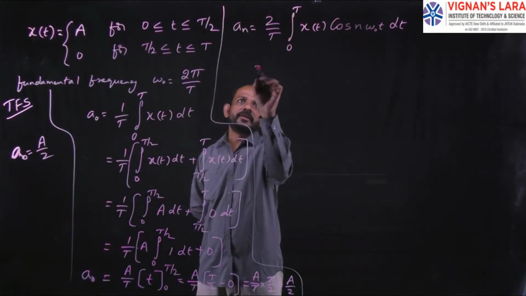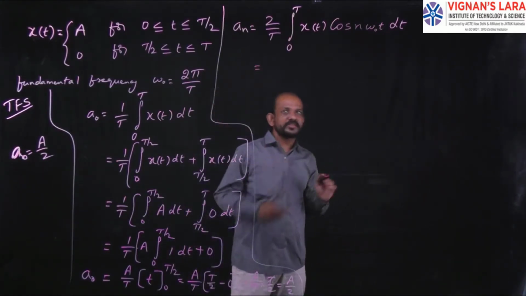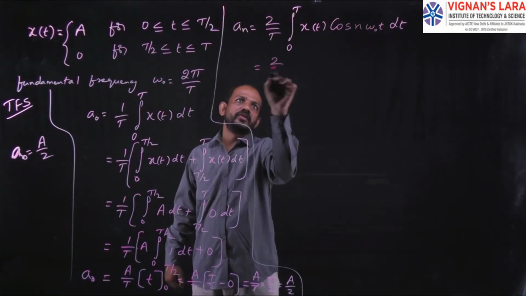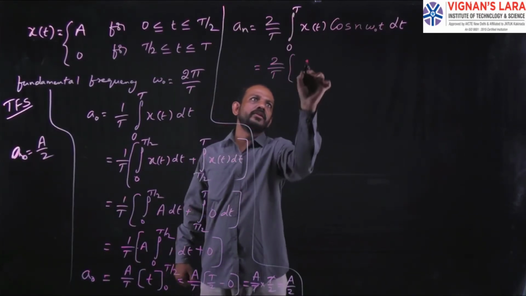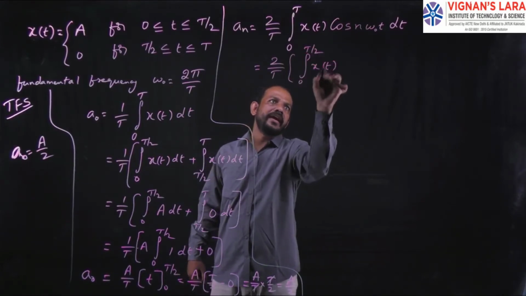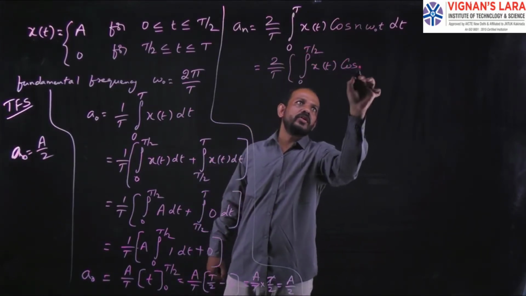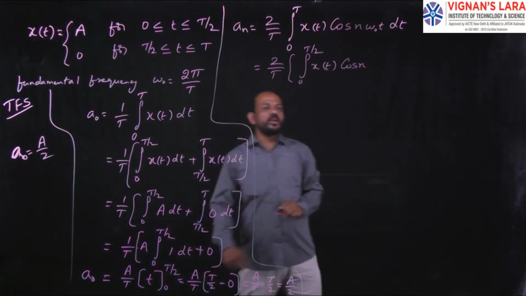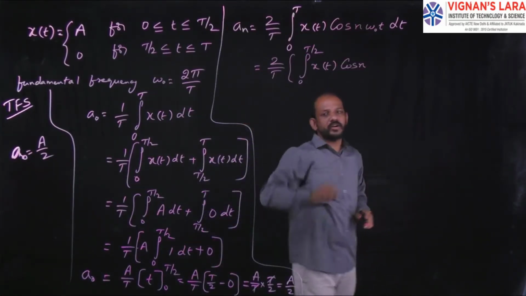So that will be equal to, again I have to separate it into two parts: 2 by T into the integral from 0 to T by 2 of x of t cos n omega naught t, and we all know the value of omega naught.